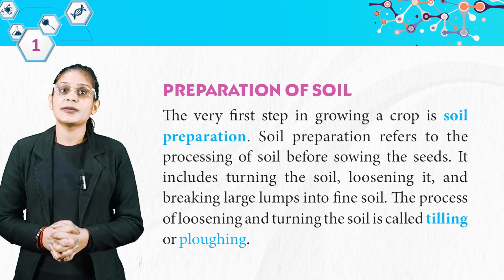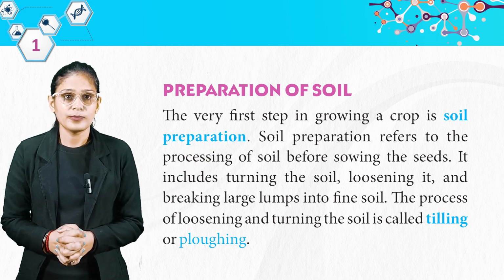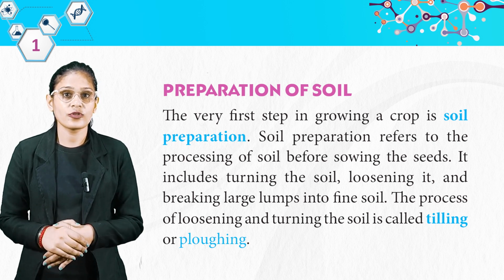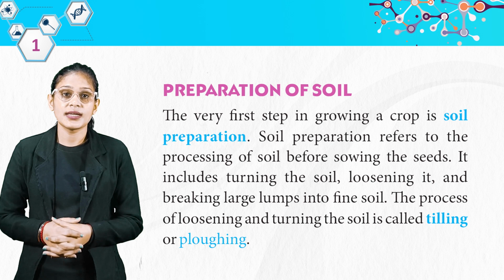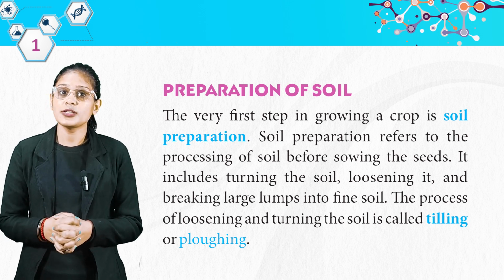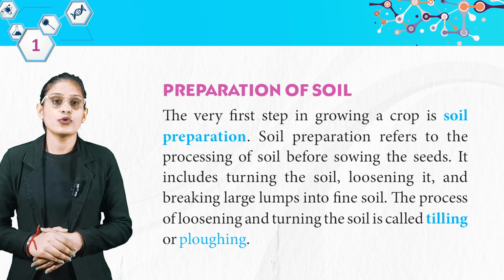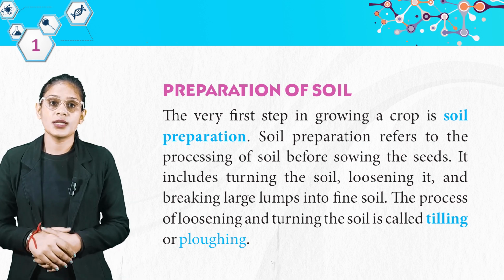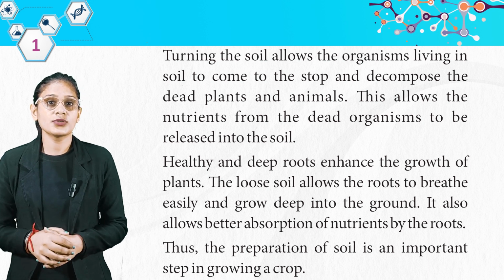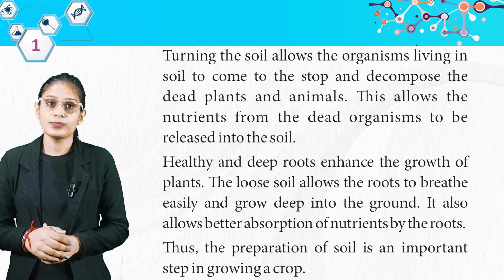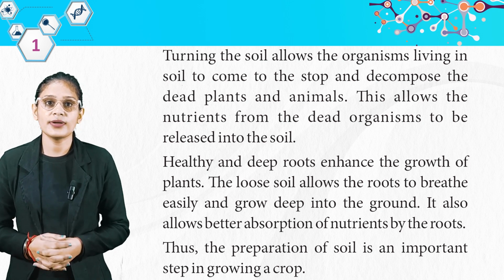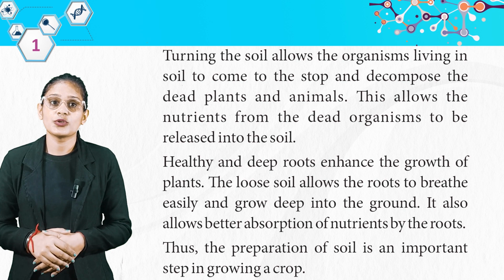Now, students, preparation of soil. The very first step in growing a crop is soil preparation. Soil preparation refers to the processing of soil before sowing the seeds. It includes turning the soil, loosening it and breaking large lumps into fine soil. The process of loosening and turning the soil is called tilling or ploughing. Turning the soil allows the organisms living in soil to come to the top and decompose the dead plants and animals. This allows the nutrients from the dead organisms to be released into the soil.